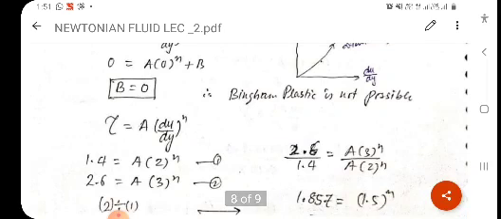So make two equations from the table. For the first case, the value of tau is 1.4, a is the same, and du upon dy is 2 raised to power n. This is equation 1. Next, the value of tau is 2.6, a is the same, and du upon dy is 3.